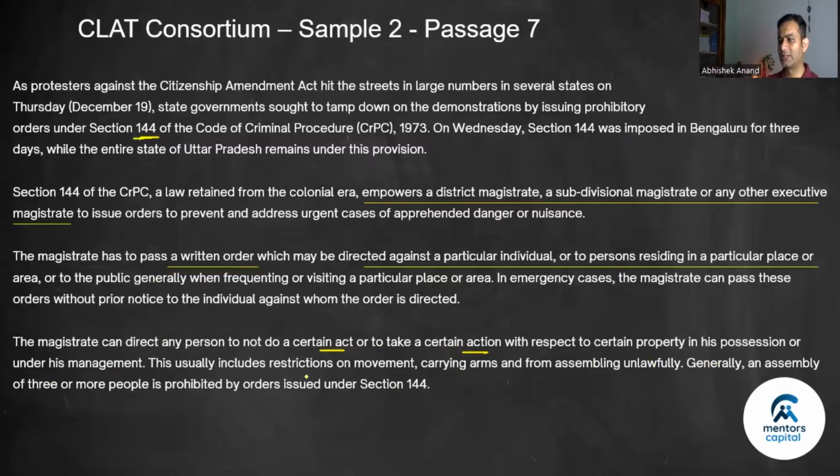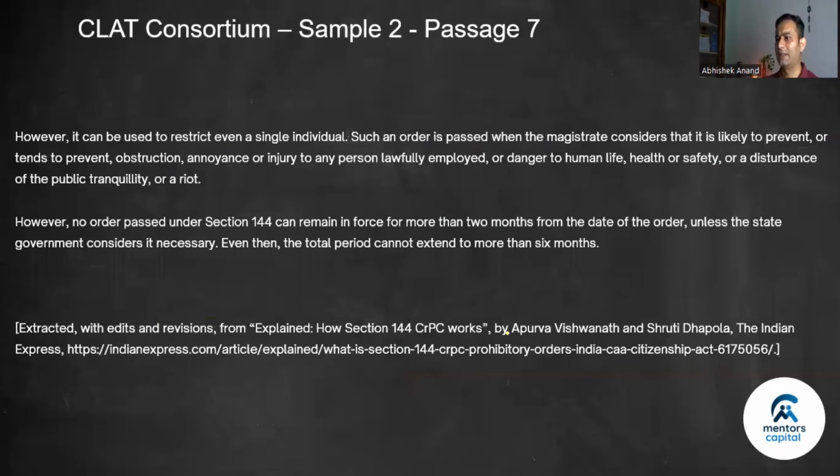This usually includes a restriction on movement, usually, but not always, and not only. It usually includes restrictions on movement, carrying arms, and assembling unlawfully. Generally, an assembly of 3 or more people is prohibited by orders issued under section 144. The word is generally. This does not mean always or only. Finally, it says it can be used to restrict even a single individual when you apprehend these scenarios. So you can issue it even against a single individual.